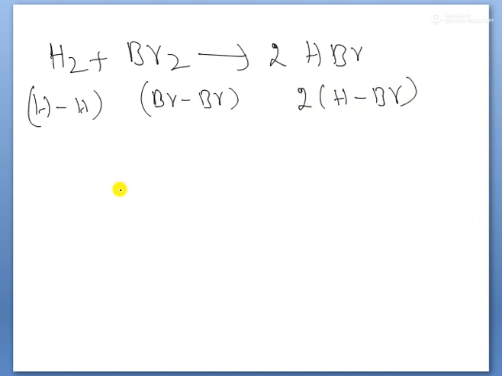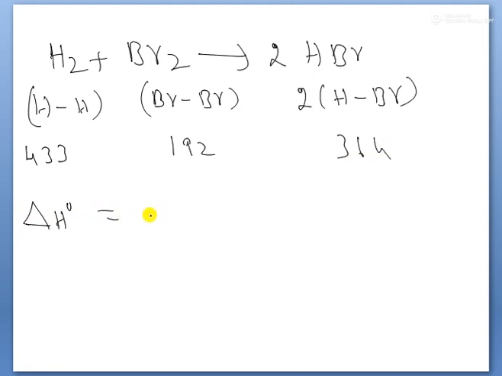You are given the bond energies: hydrogen molecule 433 kilojoules, bromine molecule 192 kilojoules, HBr molecule 364 kilojoules. How do we calculate the standard enthalpy change?